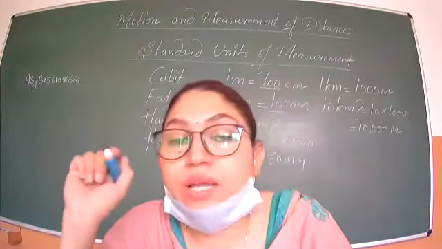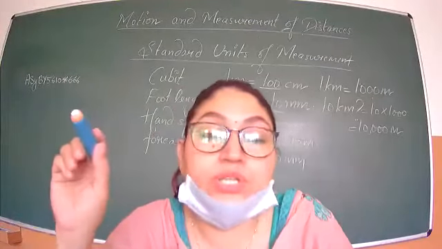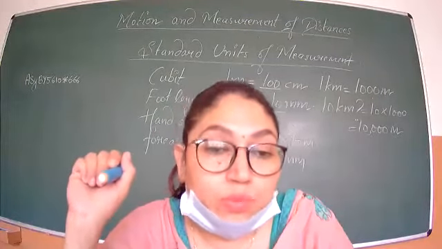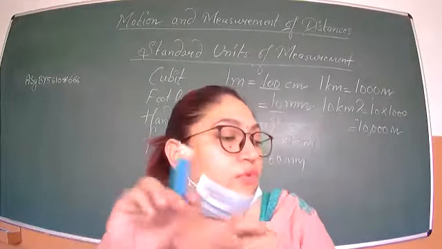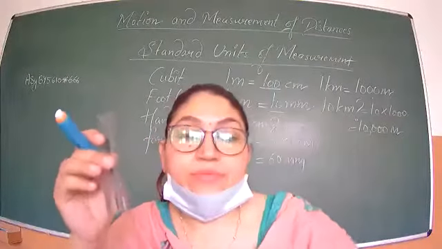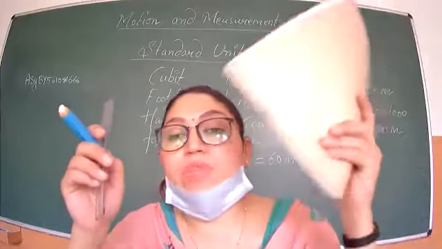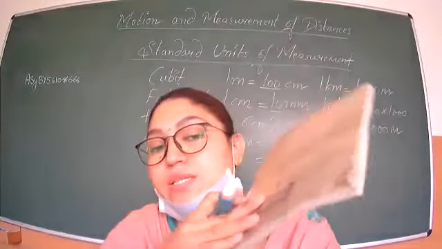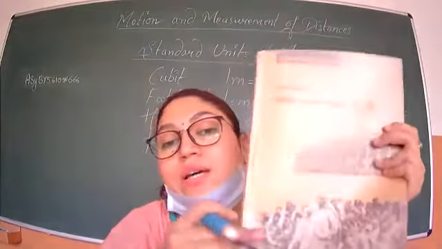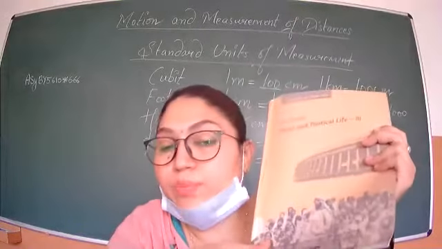So I'm going to tell you 3 important precautions while measuring the objects. Okay, now for example, I have this scale with me and I have this book. I have to measure the width of the book.